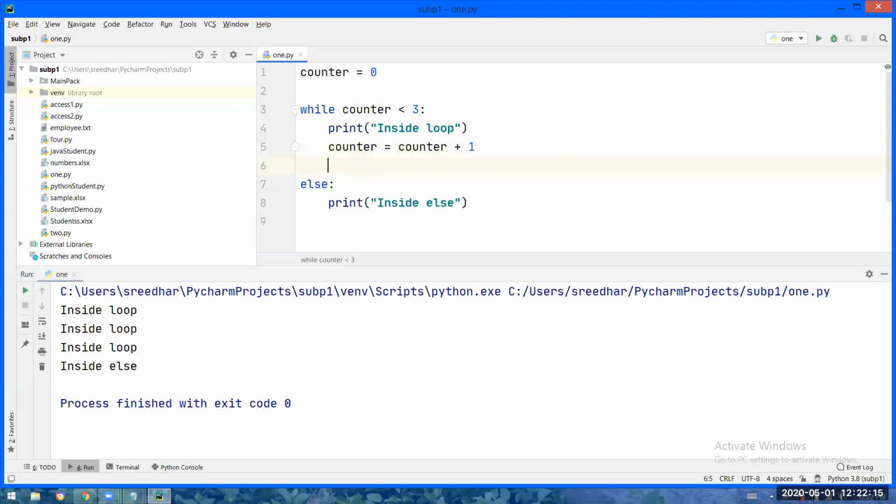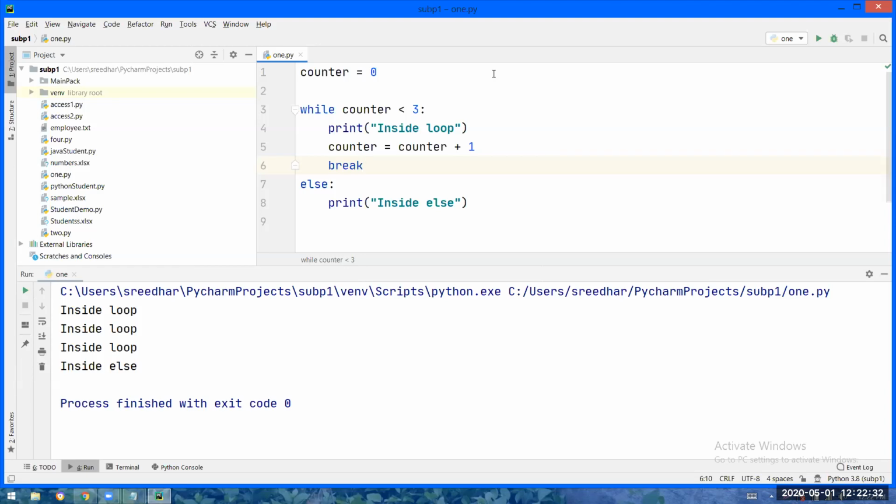Okay. Now, please tell me what is the output. I told you if break is there, else is not executed. Now tell me what is the output. Only inside loop once. 1. Yeah, only once. No, 3. Yes.